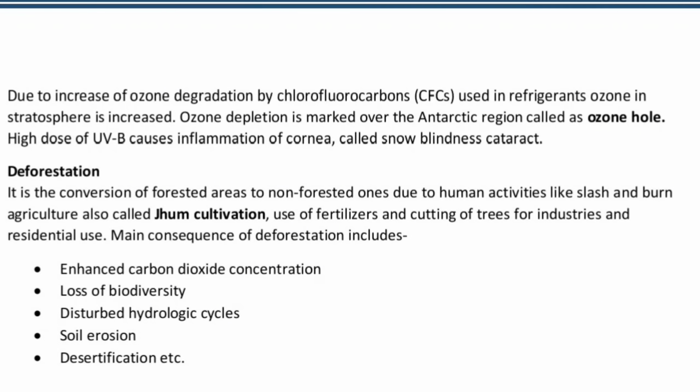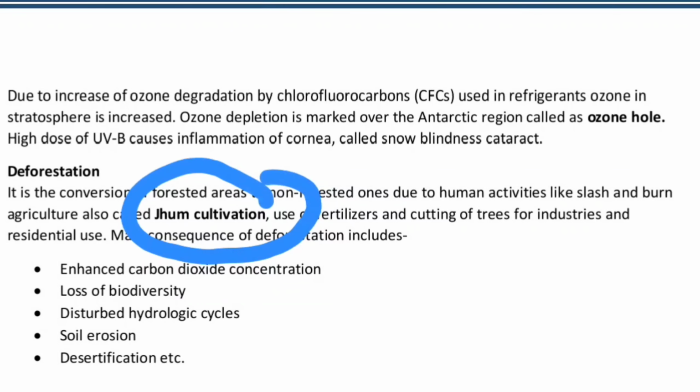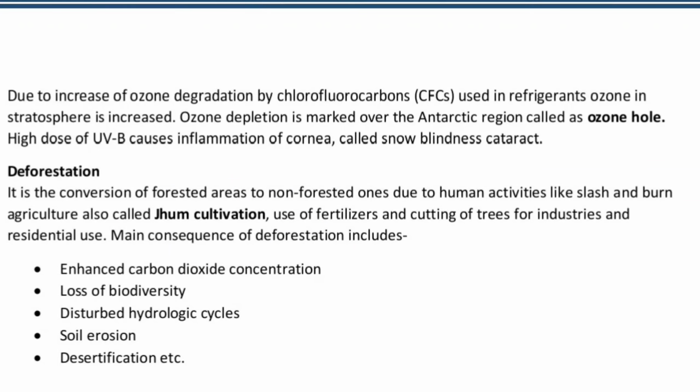Okay. Now the deforestation. So here is the conversion of forested areas to non-forested ones due to human activities like slash and burn agriculture, which is called jhum cultivation. This is basically practiced by the tribal people. Jhum cultivation includes the slashing and the burning of the complete forest, and they are using it for agriculture. The use of fertilizer and the cutting of trees for industries and residential use.